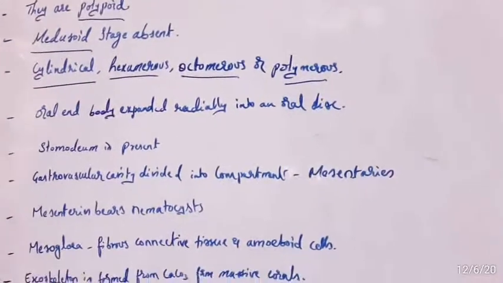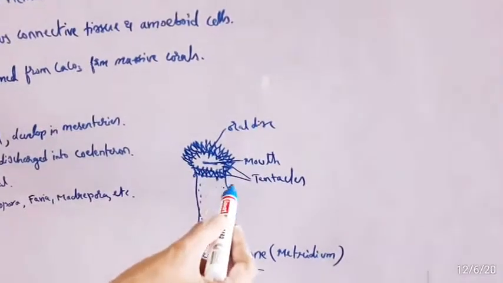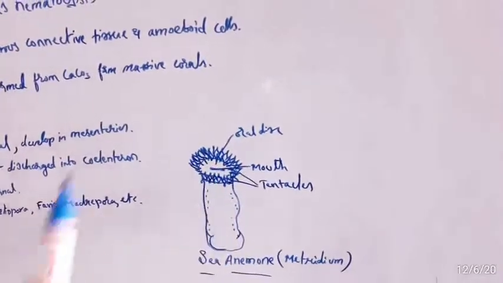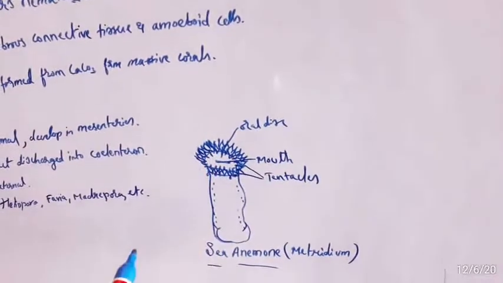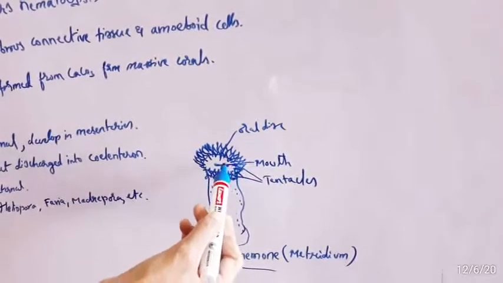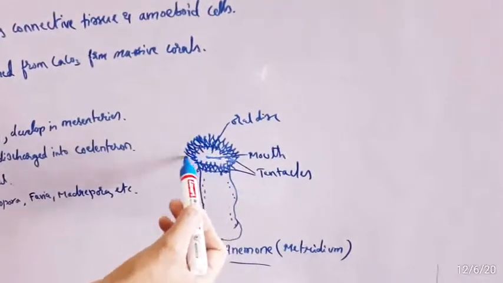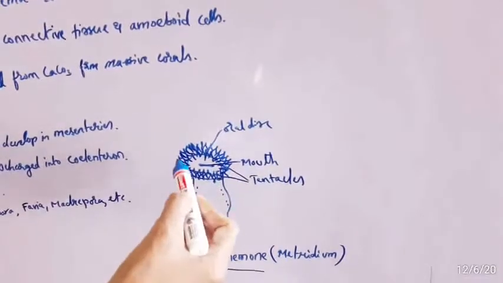Then the oral end of the body is expanded radially into an oral disc. So this is the oral disc, which bears numerous hollow tentacles.